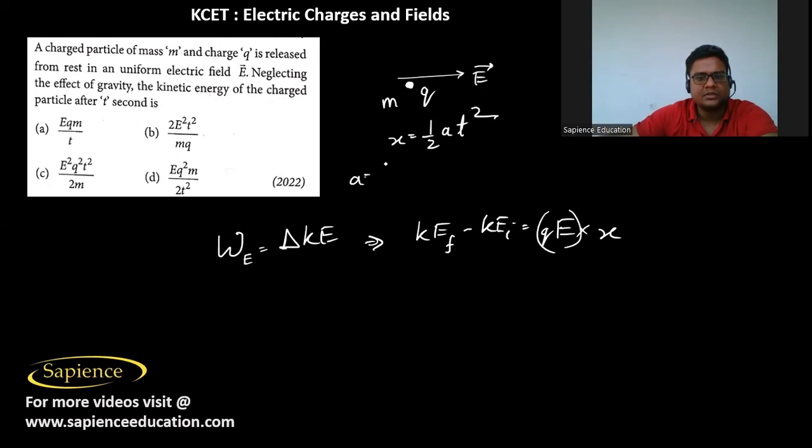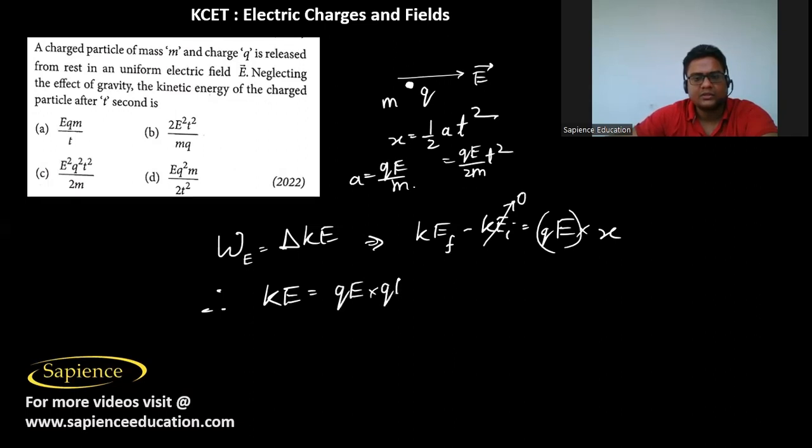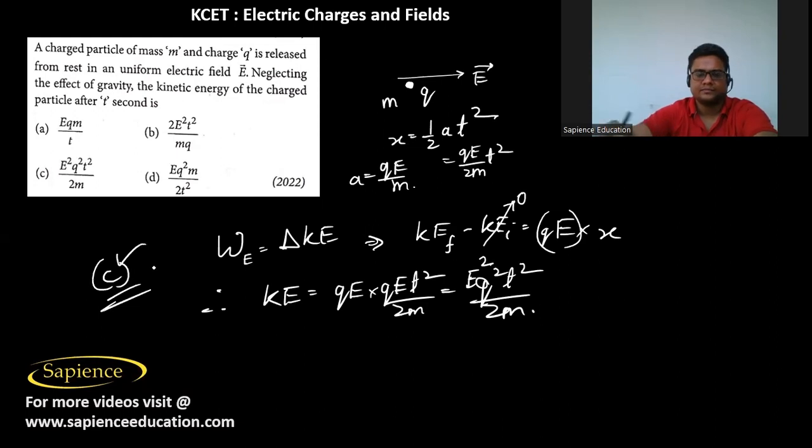Now the acceleration will be qE by m. Therefore, x will be equal to qE by 2m into t squared. So the final kinetic energy after t seconds, with initial kinetic energy zero, will be qE into qEt squared by 2m. So I can say it will be E squared q squared t squared by 2m. So option C is the correct answer.